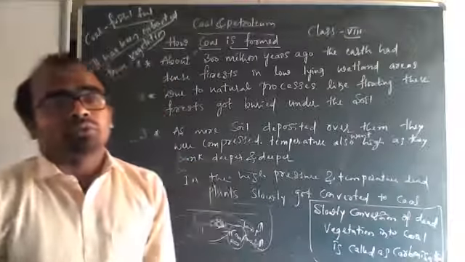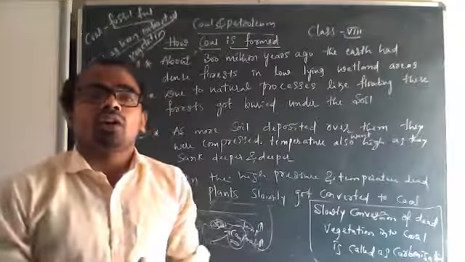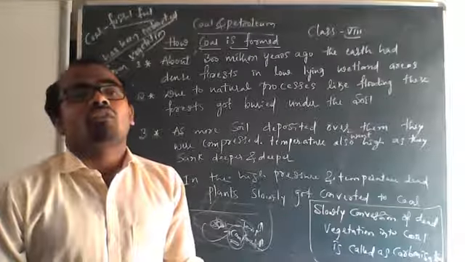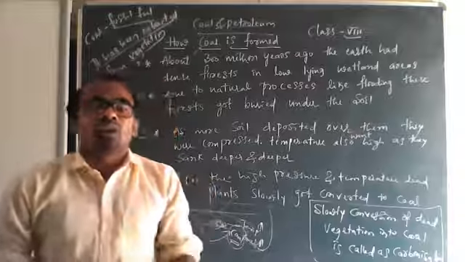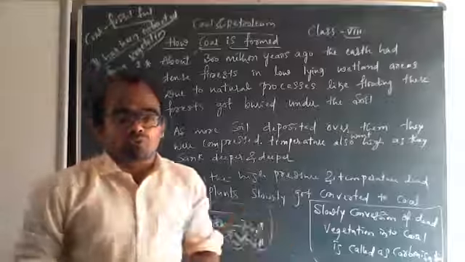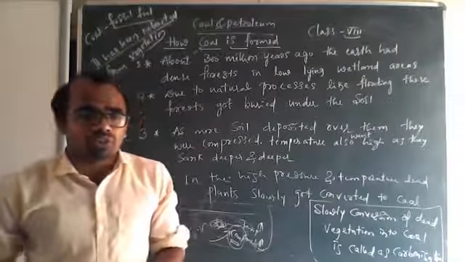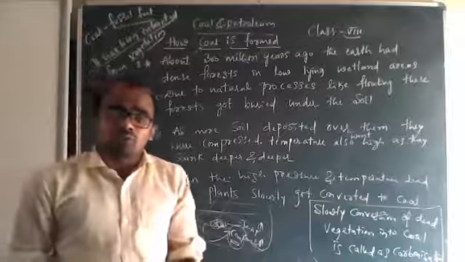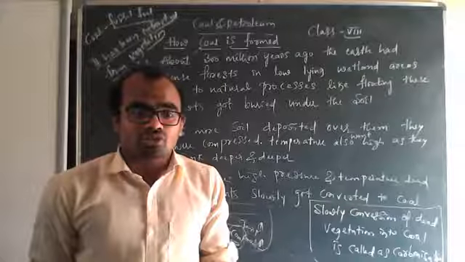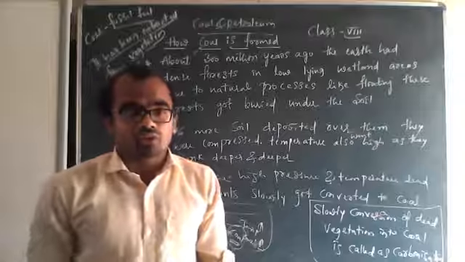The question might be asked, why is coal considered a fossil fuel? Because coal is obtained from vegetation or plants. So then you can say it is a fossil fuel. So this is regarding coal and petroleum, that is how coal is formed. Now we have seen that coal is a form of carbon, how coal is formed, carbonization, exhaustible and inexhaustible natural resources, and the definition.